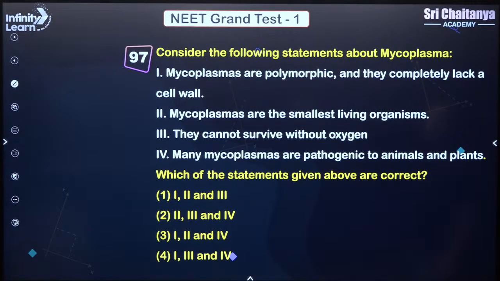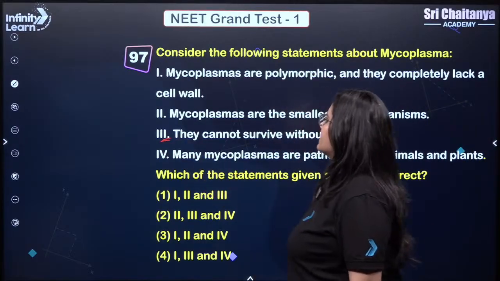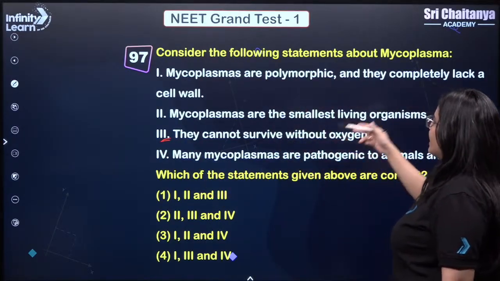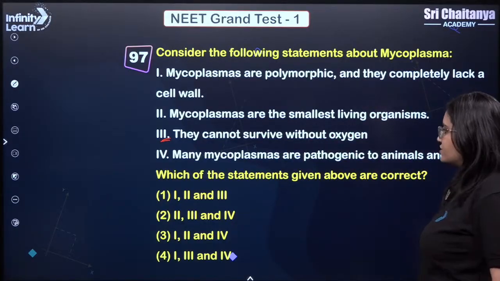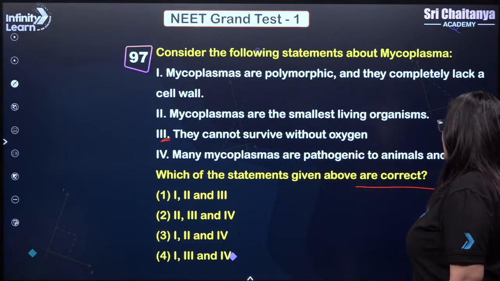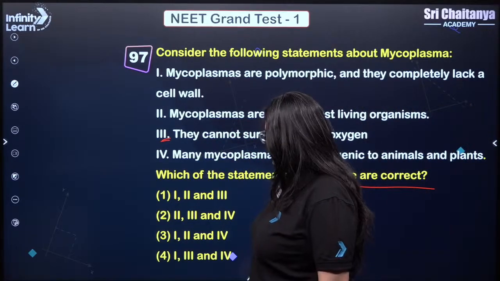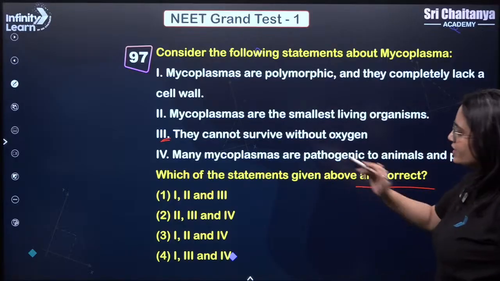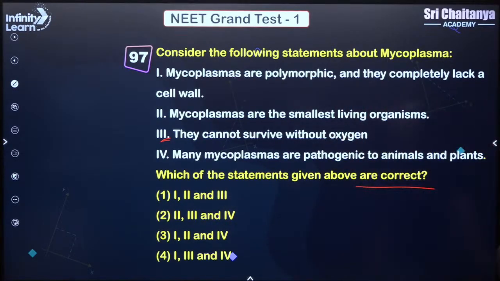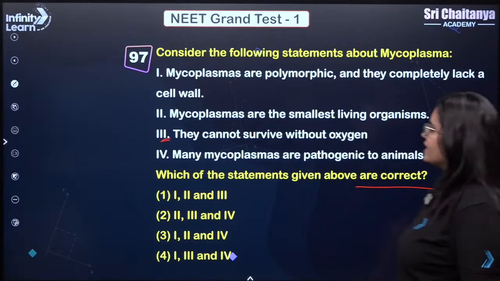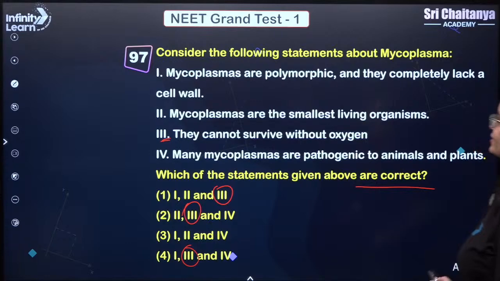Consider the following statements about mycoplasma. If you see from here, only this third statement is incorrect. They cannot survive without oxygen. This is wrong. They can definitely survive without oxygen. So here you were asked to identify the correct statements, so you have to omit the third. If you see option 1, 2, 3, 3 is there; 2, 3, again 3 is there. So 1, 2 and 4, answer should be 3. So it was very easy to find the odd one out. Okay, next.